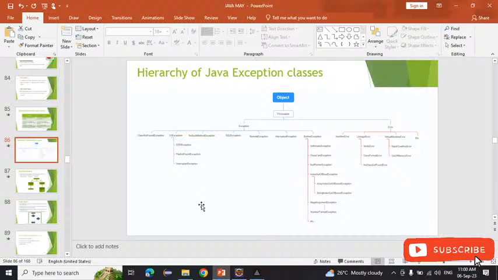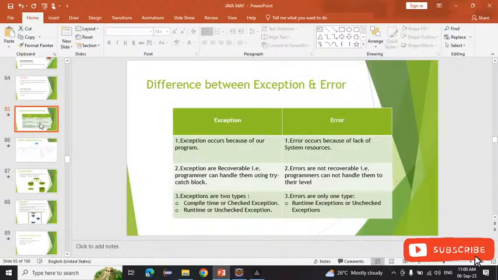Exception means it is an error only, but one that can be handled. That is called an exception. But an error is a fatal error that cannot be handled. So what we saw in the real example: if our bike is punctured, we will find alternative ways to solve that exception. That is what is meant by exception handling.